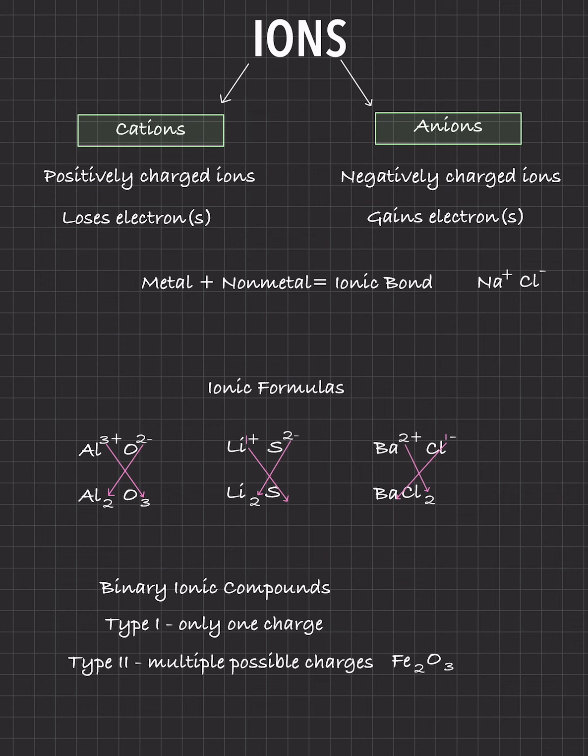So again, to distinguish that in chemistry, that's when we go into naming. That's why you have to write, for example, iron 2 with the Roman numeral, or you have to write iron 3. Why? Because chemists need to distinguish that. They need to know what type, in this example that I gave you, what type of apple do you have? Do you have a green apple or do you have a red apple? So that's why you would write iron 2 versus iron 3, okay? And so that's why it's going to be a type 2, because there are multiple possible charges. Type 1, there's only 1 charge, so there's no confusion whatsoever. If it's in group 1, you know it's going to have 1+, right? If it's in group 2, it's going to be 2+, right?